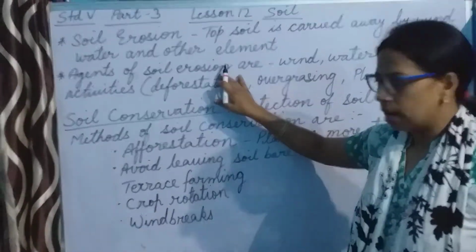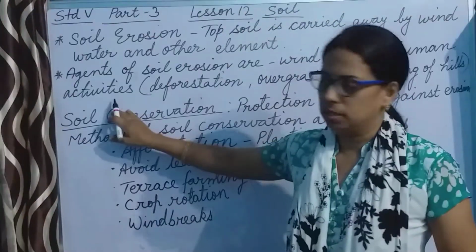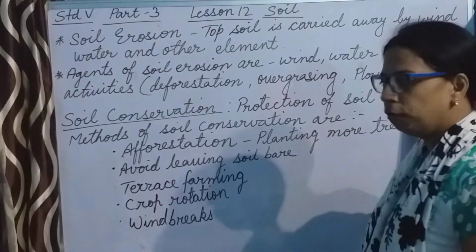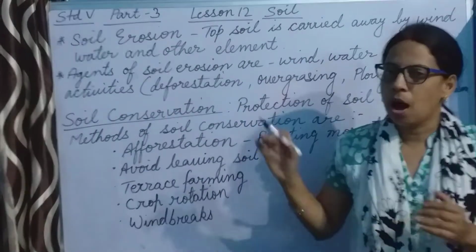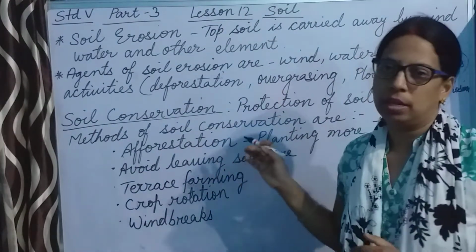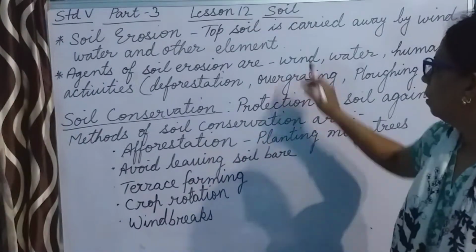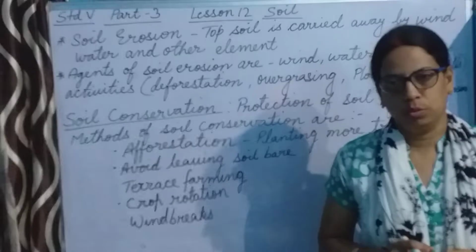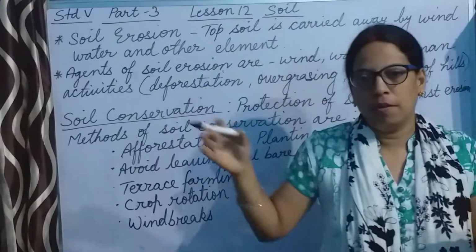Soil erosion occurs due to wind, water and human activities, that is deforestation, overgrazing and plowing of hills. One by one I will explain how these agents cause soil erosion. For example, the wind. Suppose there is a field and the wind is blowing very fast.